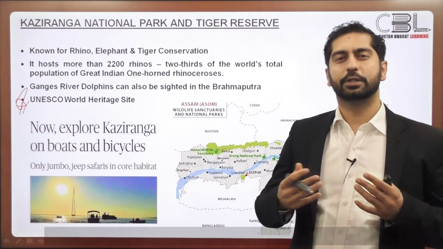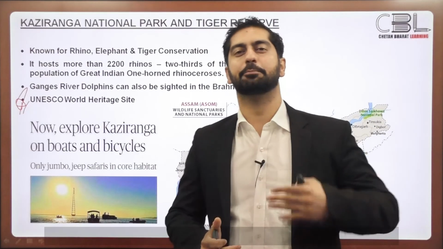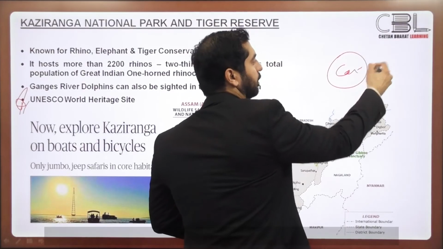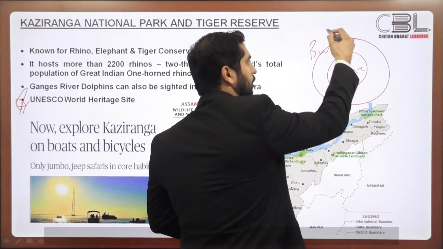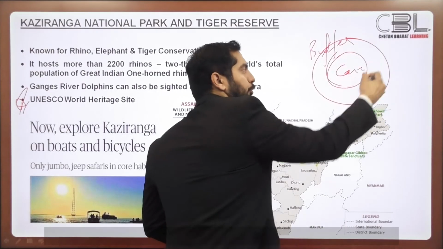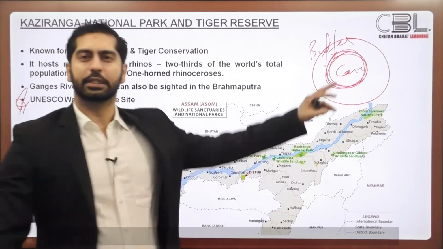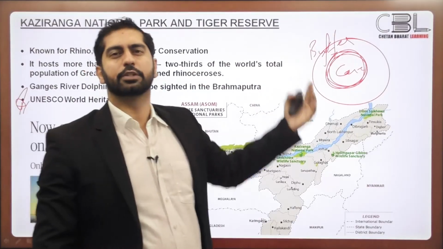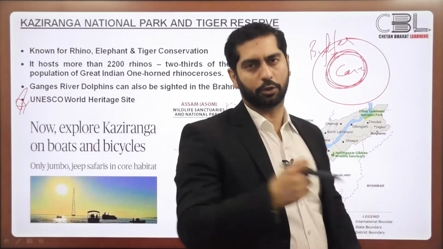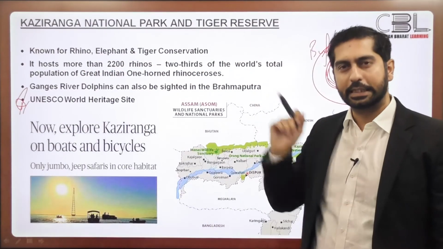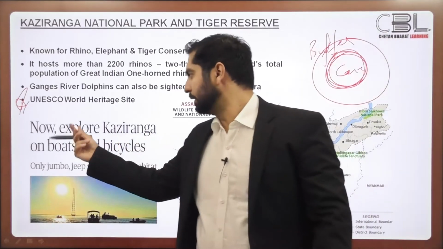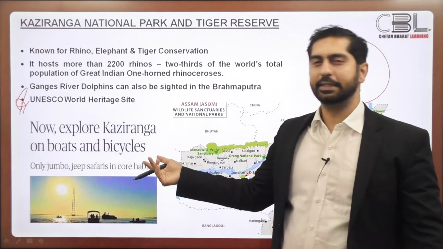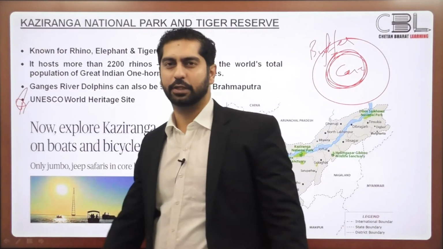It is trying to promote ecotourism activities in the buffer zone. Every tiger reserve is based on a core-buffer strategy. While no human intervention is allowed in the core region, the buffer region allows certain human intervention, for example, research-based activities or ecotourism activities. And it is in this context that we can now explore Kaziranga National Park on boats as well as on bicycles. So that was the news item.